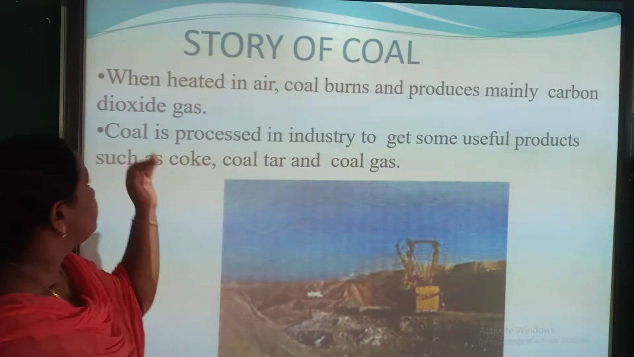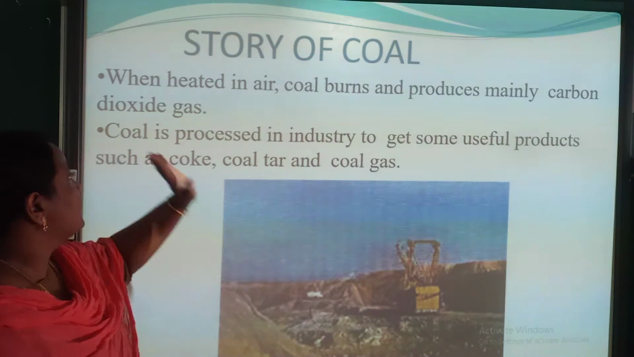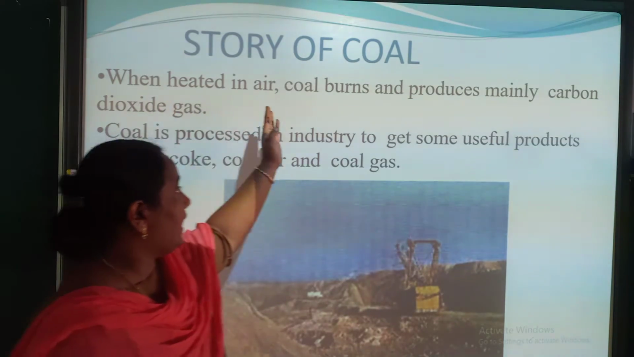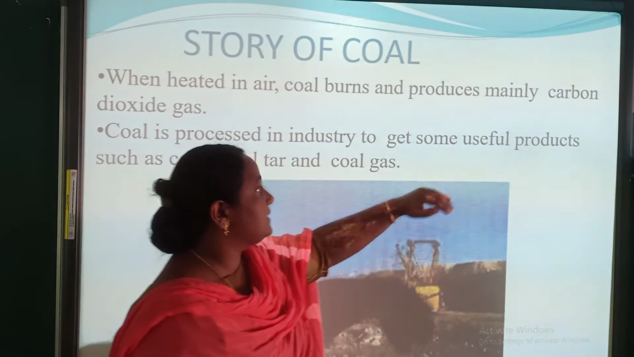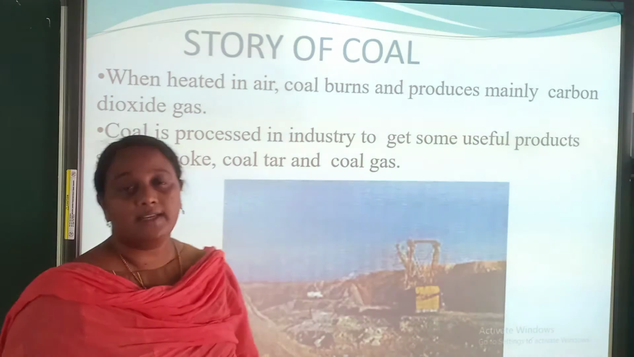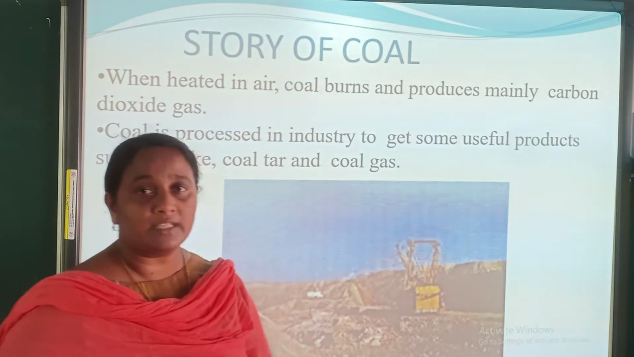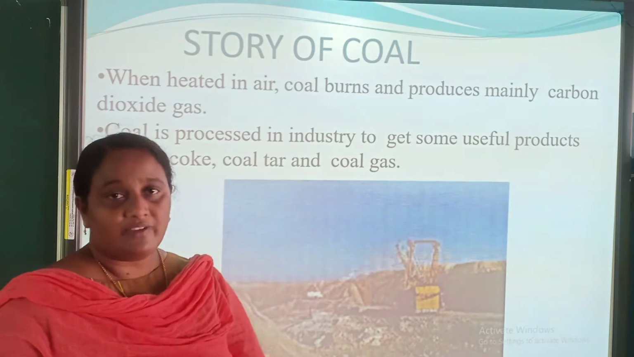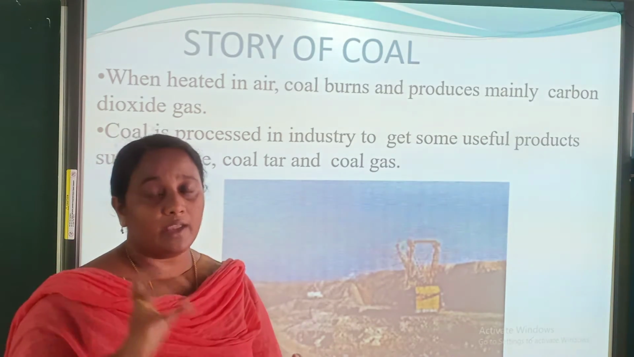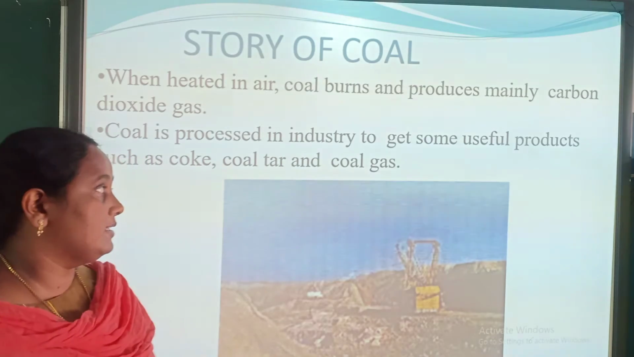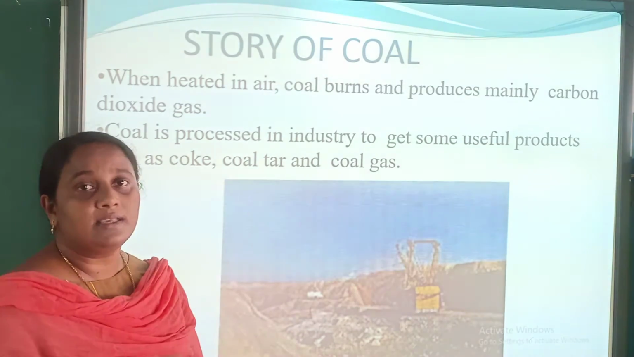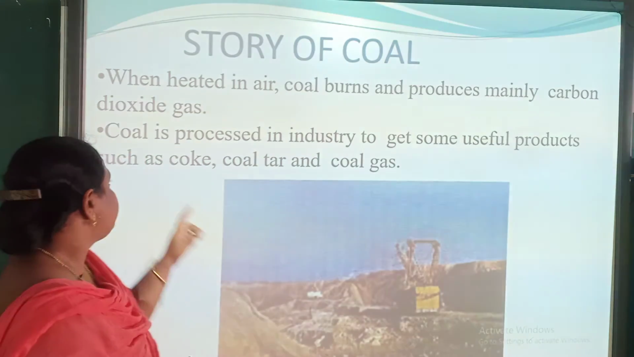Then next one, story of coal. It is continuing. When heated in air, coal burns and produces mainly carbon dioxide gas. We know that if carbon is burning, it will react with oxygen and become carbon dioxide gas. And what does it produce? Carbon dioxide is most dangerous, isn't it?